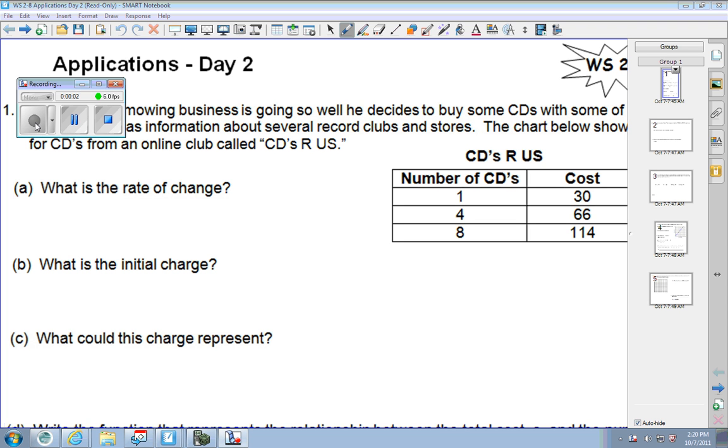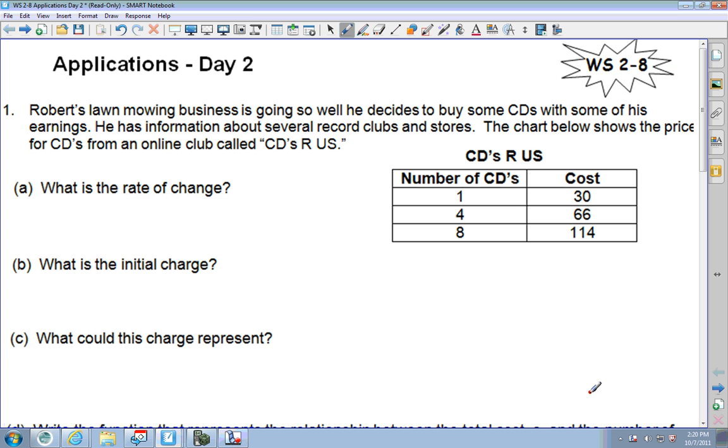This video is Applications Day 2 in Unit 2, where we've been working on proportionality, linear, writing equations from a table. First, it says Robert's lawn mowing business is going so well that he's decided to buy some CDs with his earnings. He has information about several record clubs and stores. The chart below shows the price for CDs from an online club called CDs R Us.